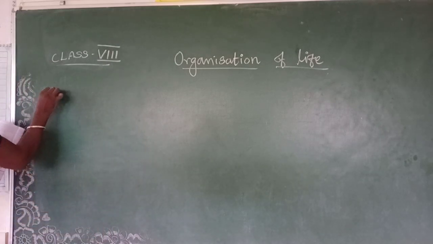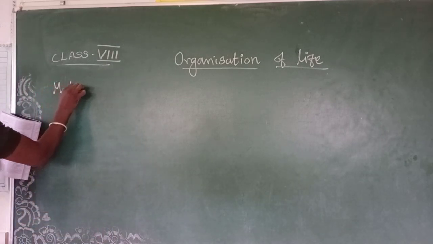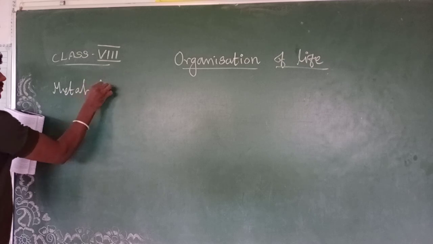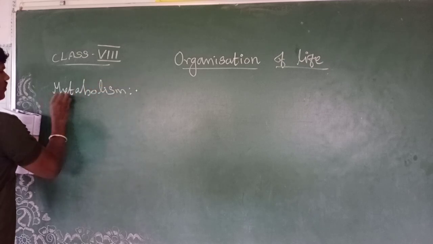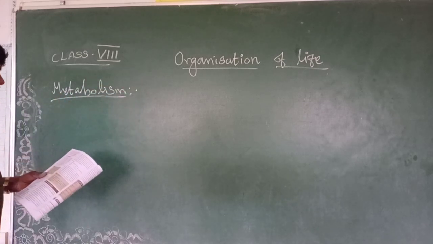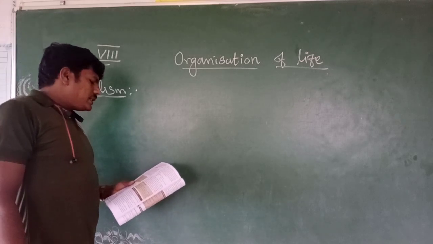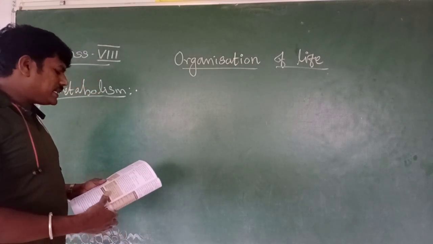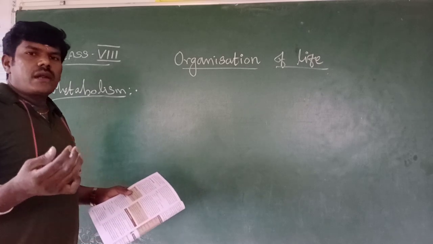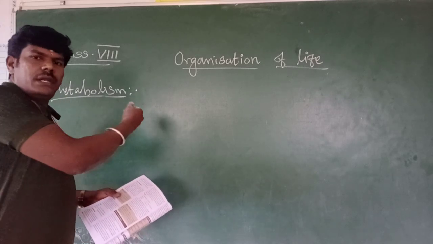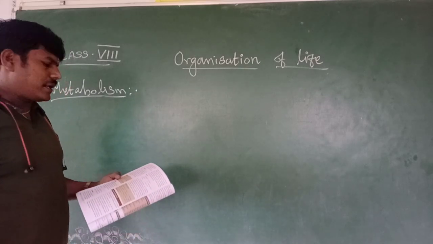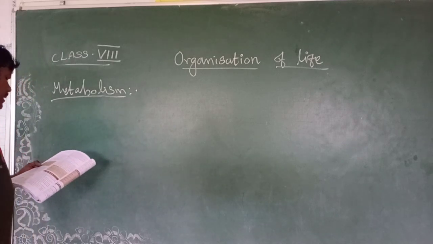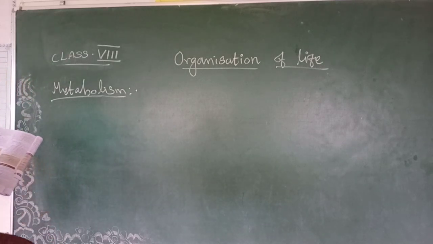That is the metabolism. See, metabolism is the sum of chemical reactions by which living organisms sustain their life. For living organisms to sustain their life, they need to be involved in metabolic activities or metabolic processes. The metabolism consists of anabolism and catabolism.